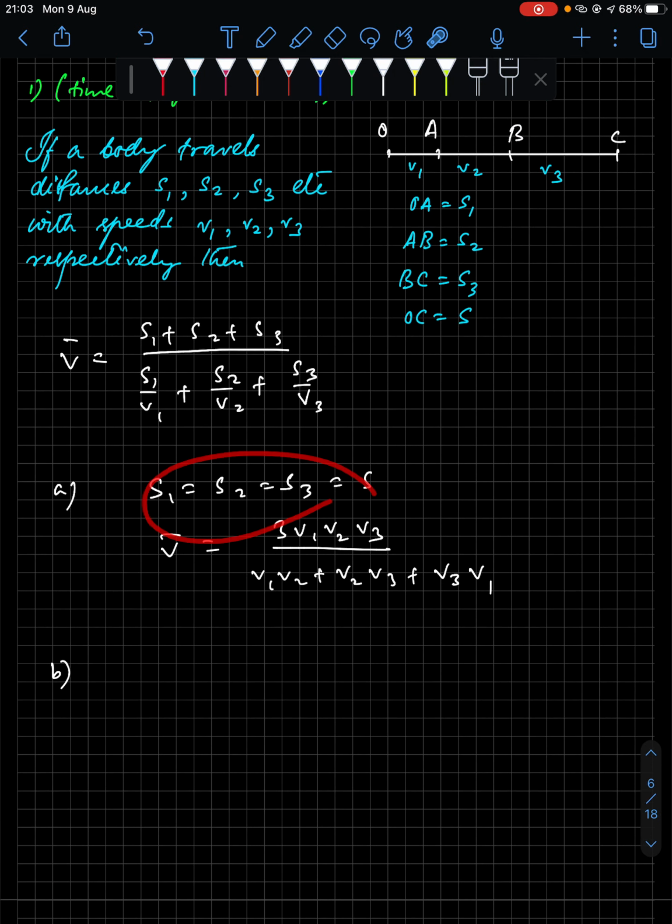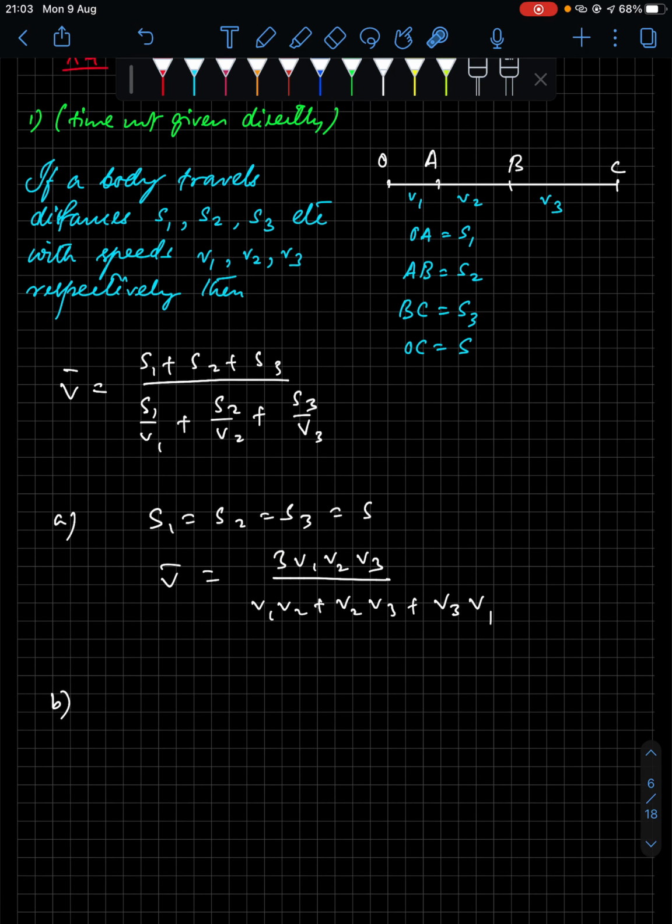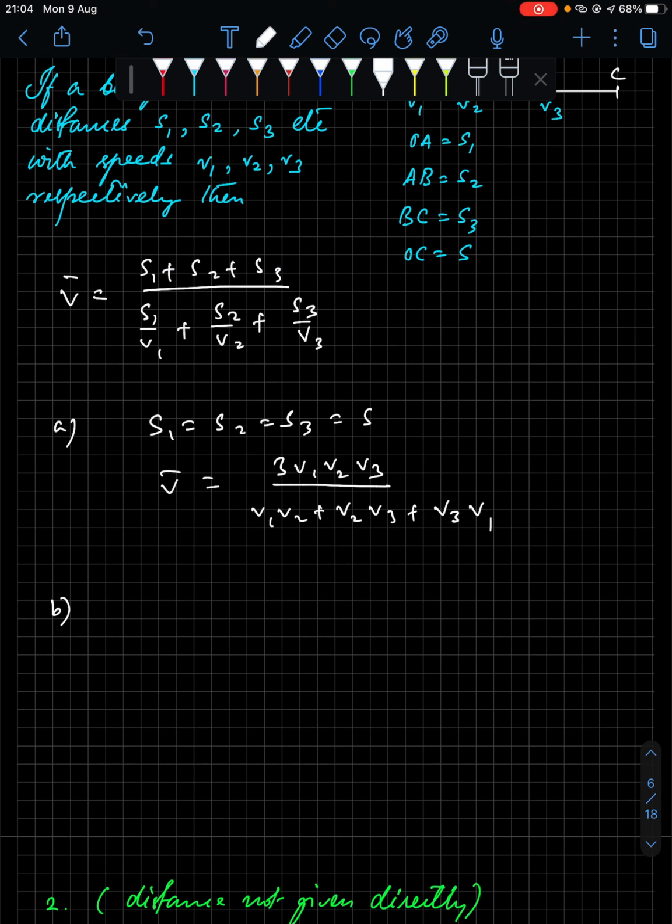Now say we apply this special situation in this diagram. You do not have these three parts. You have the motion from point O to point B, and the speed with which the body covered s1 is v1 and covered s2 is v2.